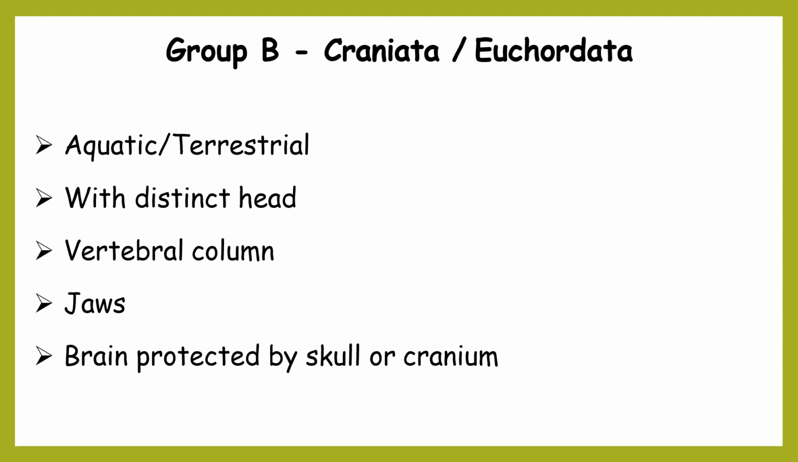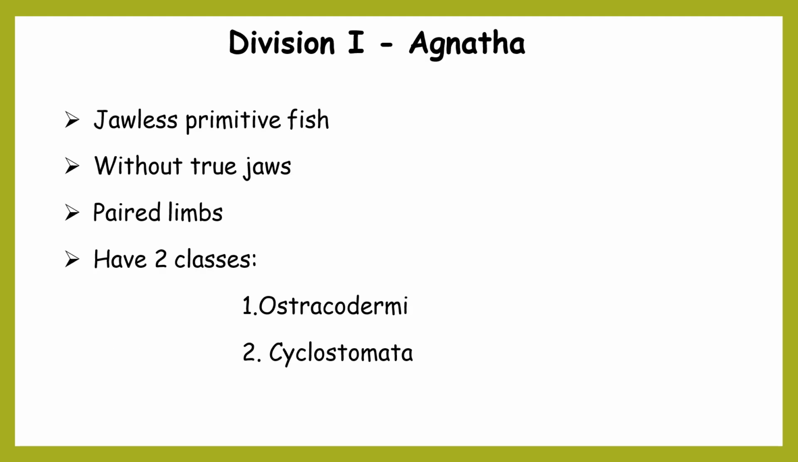Group B, Craniata, commonly known as Euchordata. The characteristics are they might be aquatic or terrestrial in nature, and the head is very distinct and clearly demarcated. In adults, the notochord is replaced by the vertebral column and jaws are present. As well, a characteristic of this group is the brain protected by skull or cranium. That is why this group is named Craniata, because they have this cranium or skull.